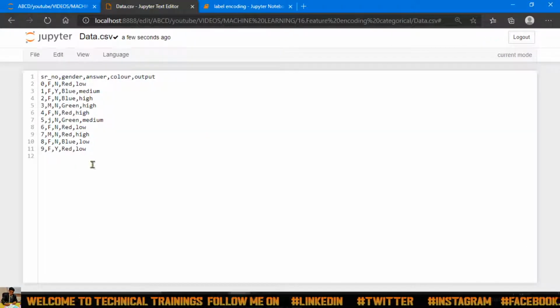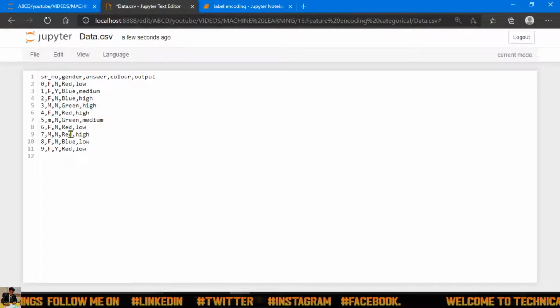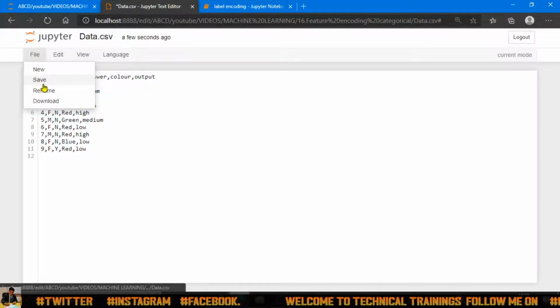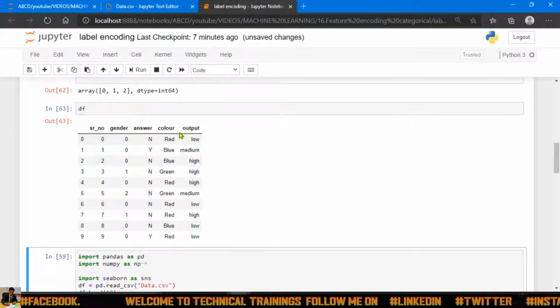Okay, so I will remove that value, make it m, and save it again. Like this, you can have unique values and you can encode that data.